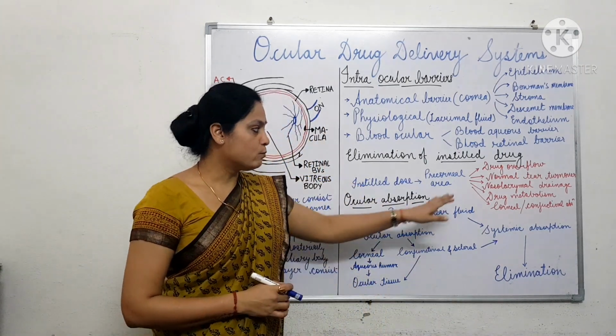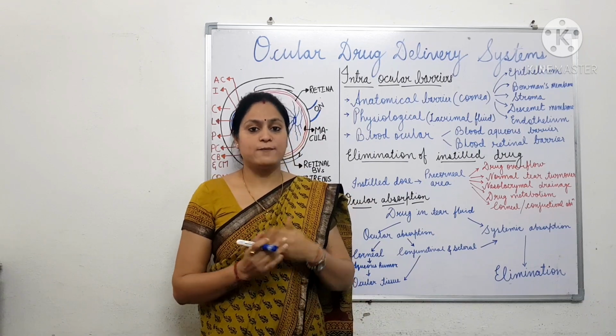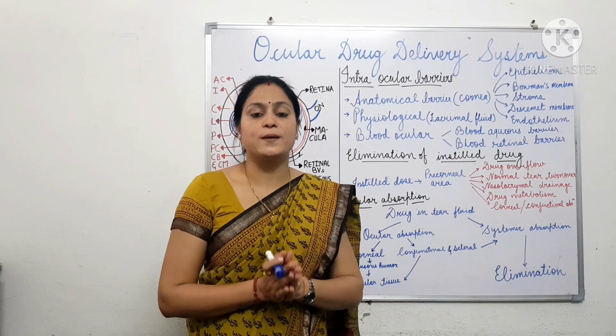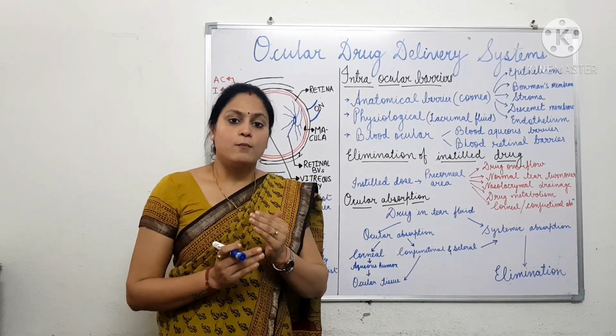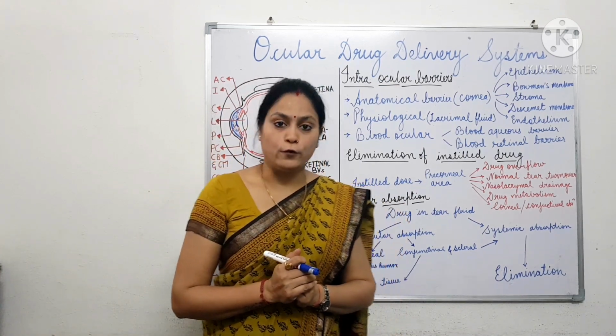So most of the drug when instilled into the eye may also have a different tonicity or pH than that of ocular tissue. About 70% of drug is wasted because of the overflow.